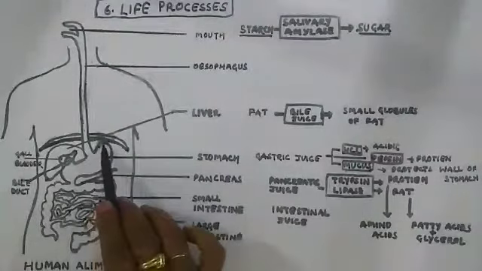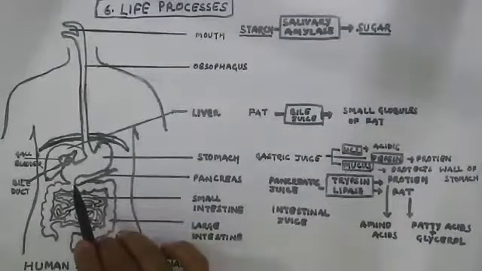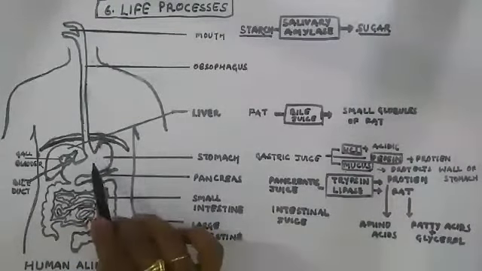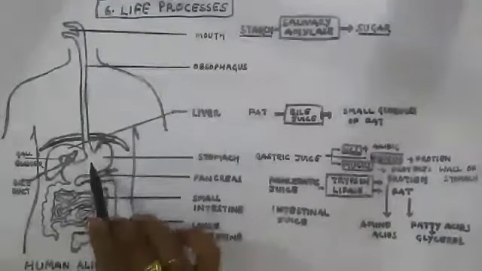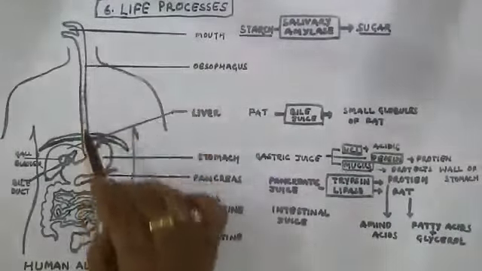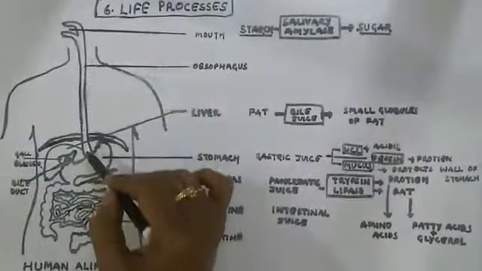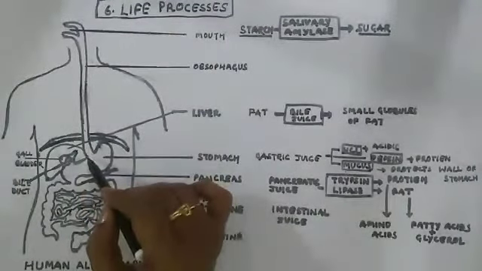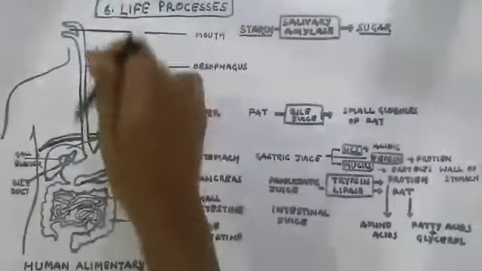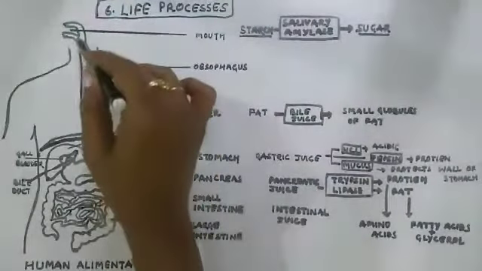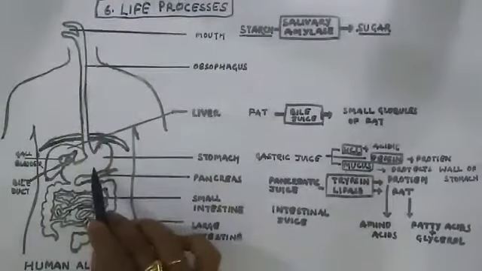You are seeing here a J-shaped bag-like structure known as the stomach. The stomach takes the food from the mouth through the esophagus. A very special type of movement named peristaltic movement pushes the food forward, that means from the mouth to the stomach.